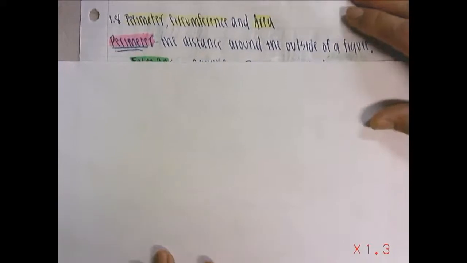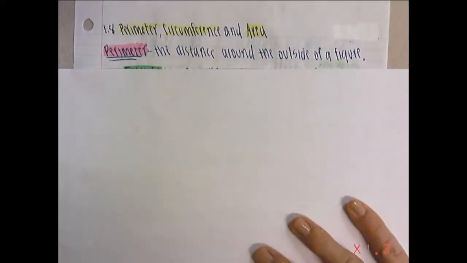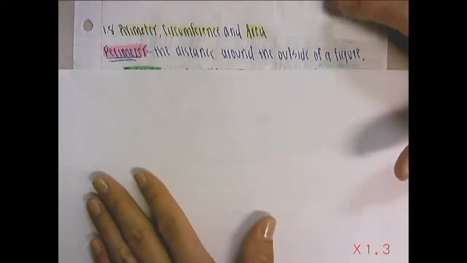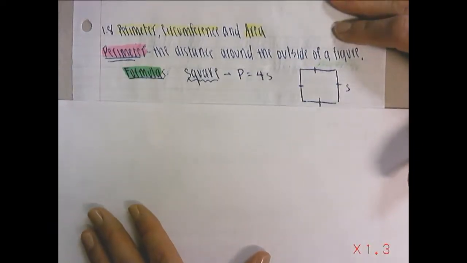Anyhow, perimeter. In case you have forgotten, it is the distance around the outside of a figure. Right? So picture a room. If you walk around that whole room, you've just walked the perimeter. Along the outside of a figure, the distance. Alright, so let's talk about the formulas for it.